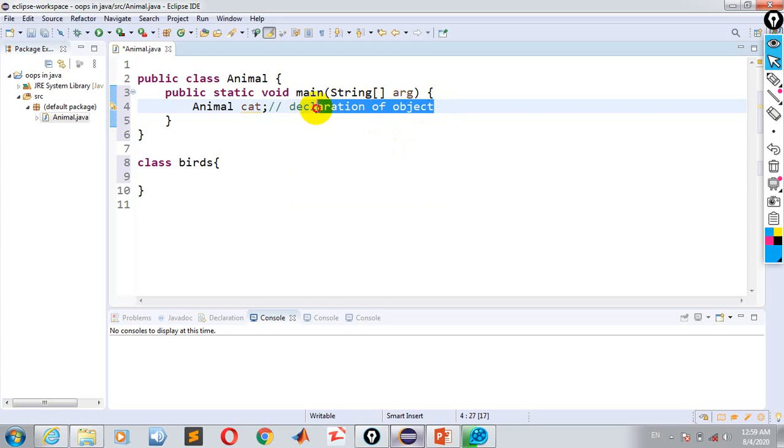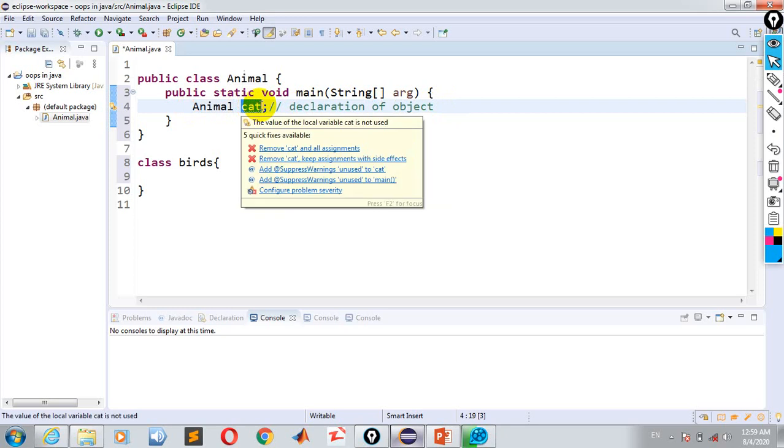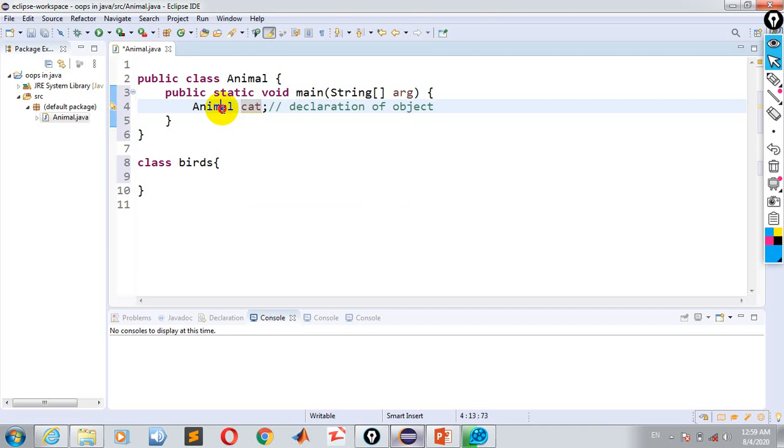What is declaration of an object? Giving a data type and name to an object is called declaration of an object. Here the type is the class, and the name of the object is cat, so this is called a declaration of an object.